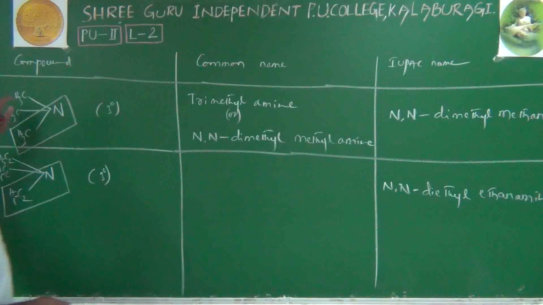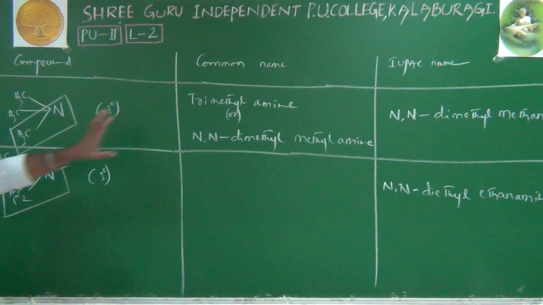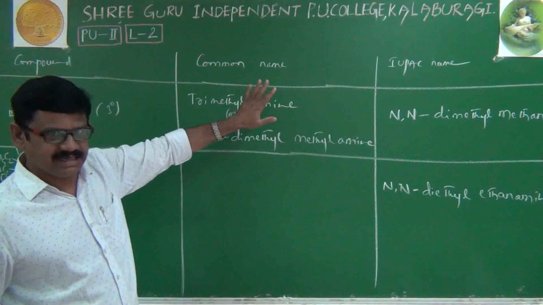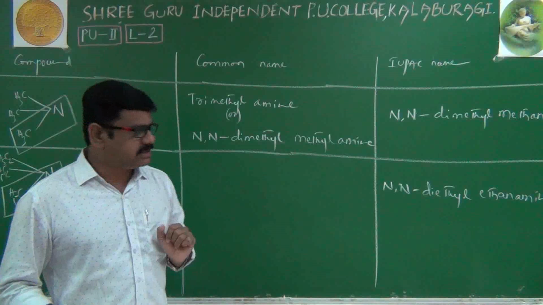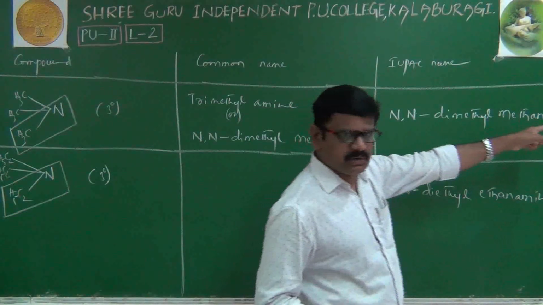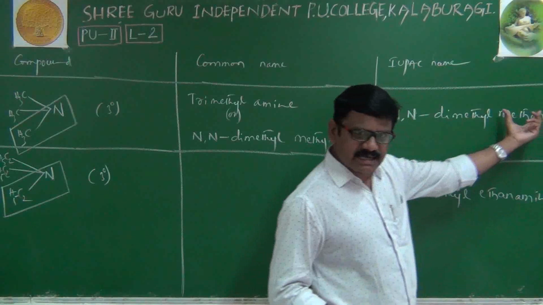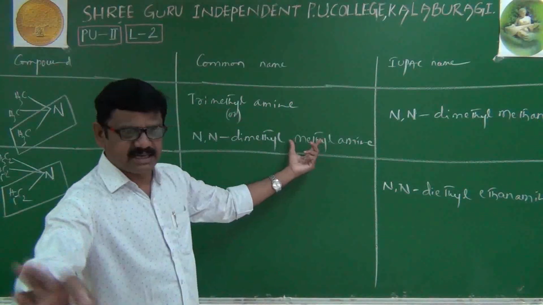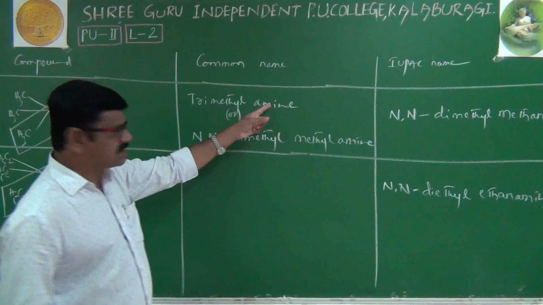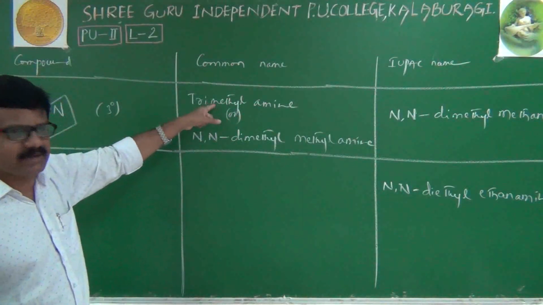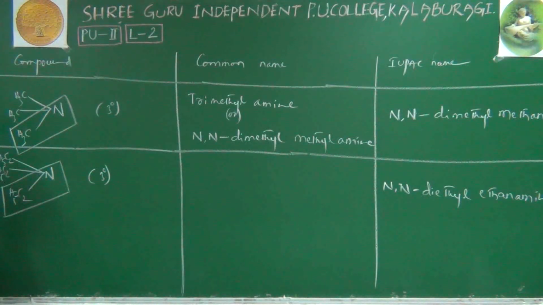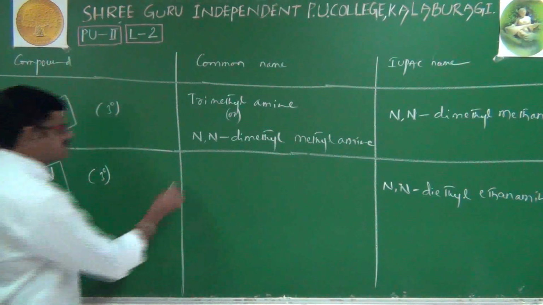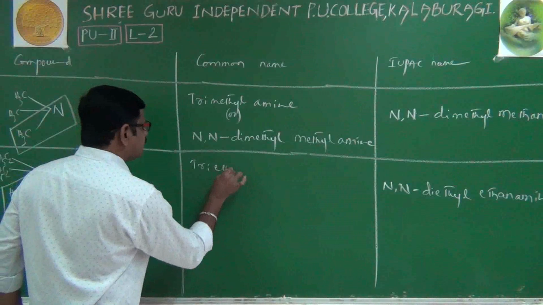I'll repeat, as far as tertiary amines are concerned, particularly in the common system, the trivial system, its name is similar to the IUPAC name. The IUPAC name is already known to you. Instead of alkanamine, instead of methanamine, we have to write methylamine. That's it. Or we can also write like this, but instead of this name, we'll prefer this name only. Okay. Then another example: ethyl group, ethyl group, ethyl group. Triethylamine. We can write triethylamine.